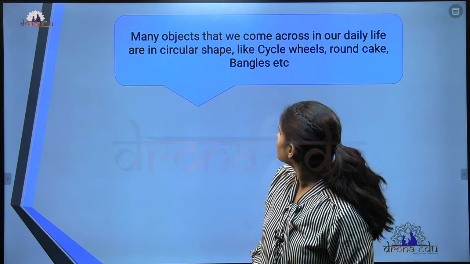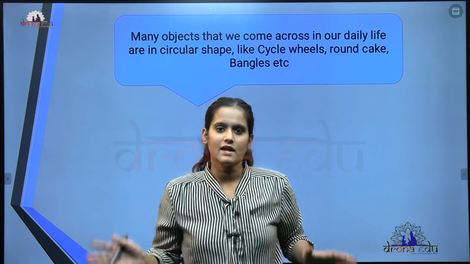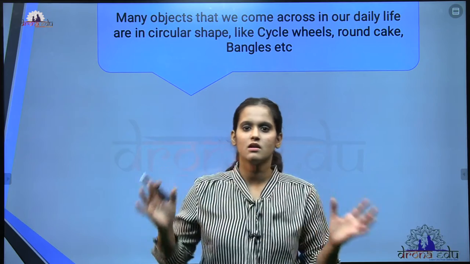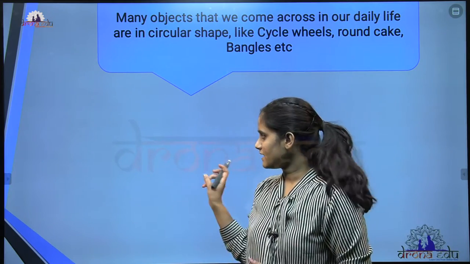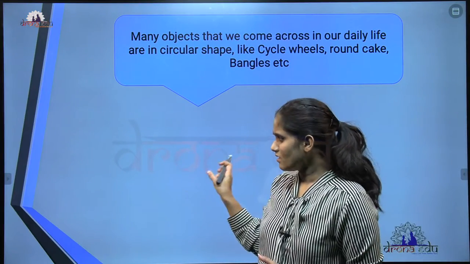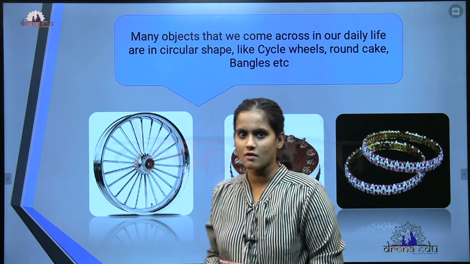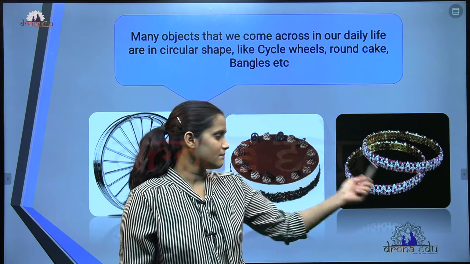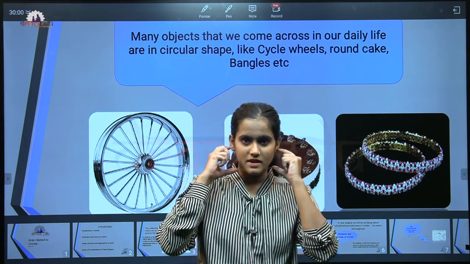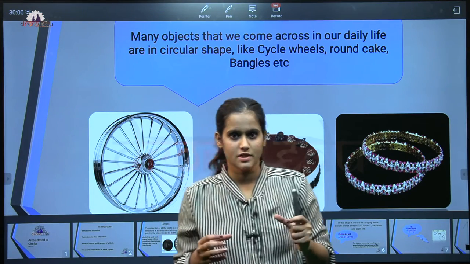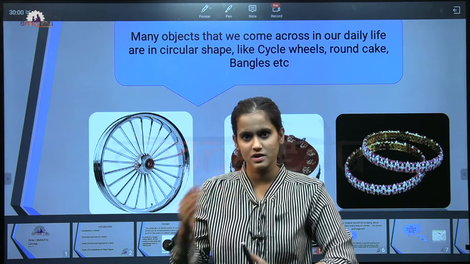Here, in our day-to-day life we see many circular objects. For example, a cycle wheel is also a circular object, and the cake and the bangle, even the earrings will be there, right? So we see many circular objects in our day-to-day life.